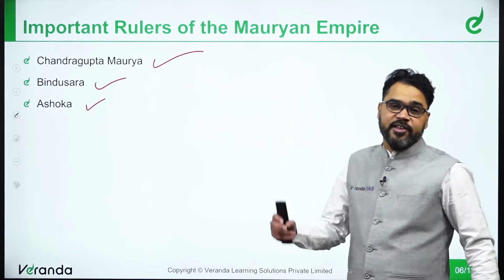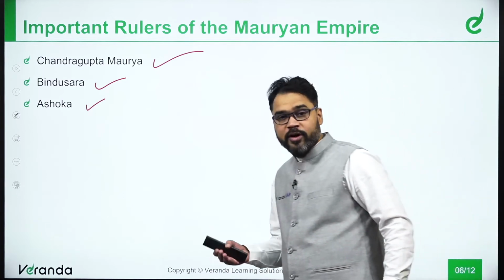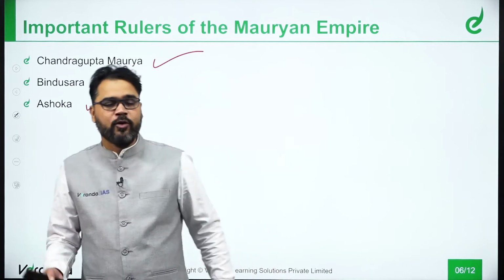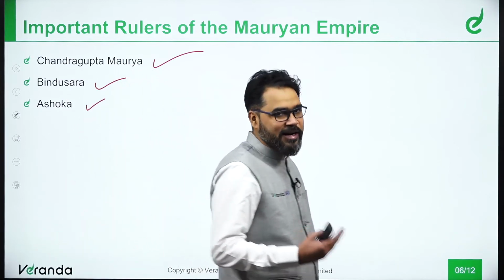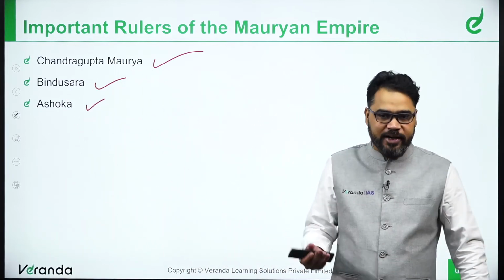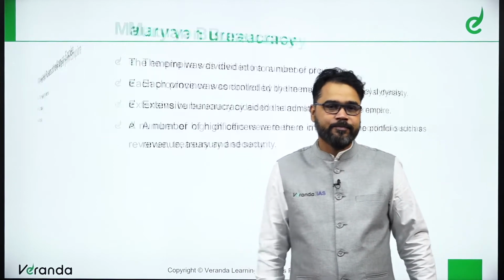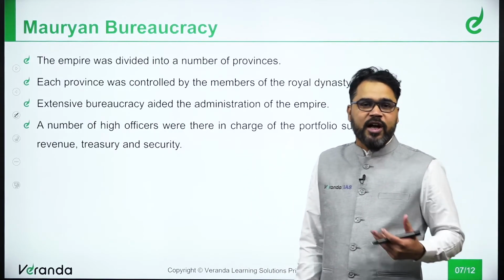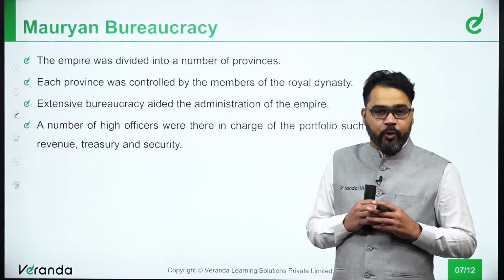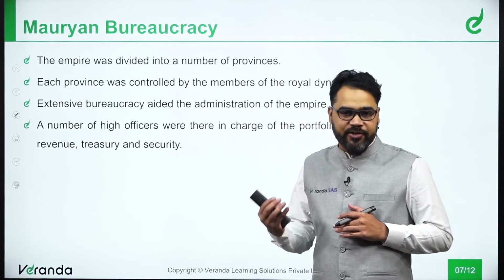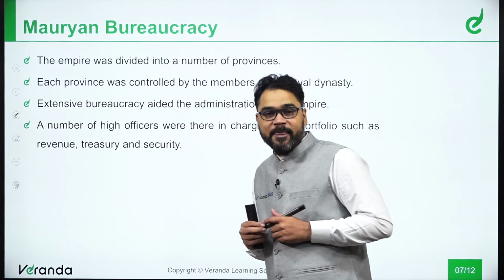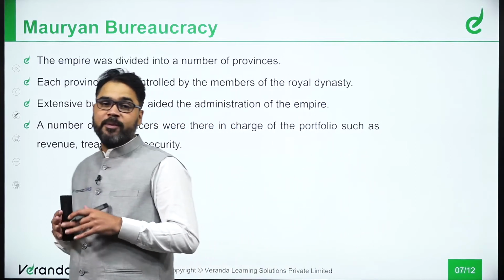After that, the sons and daughters of Ashoka were involved in the propagation of Buddhism, and later on the kings were so weak that ultimately they were defeated by the Shunga dynasty rulers. Okay. Now, what was the idea of the Mauryan bureaucracy? How was the administration? How exactly was the administration performed during the Mauryan dynasty?